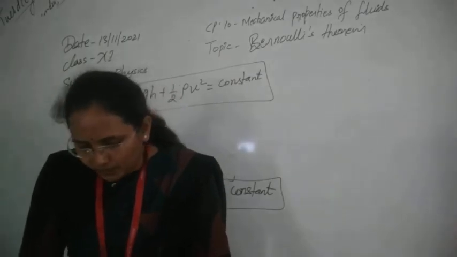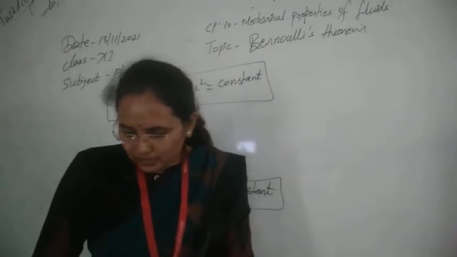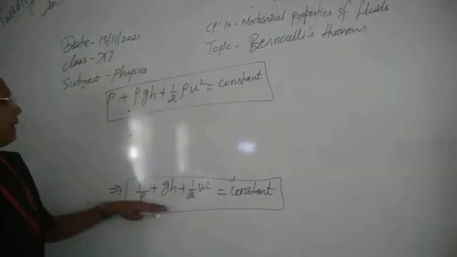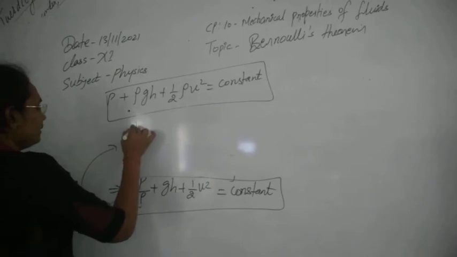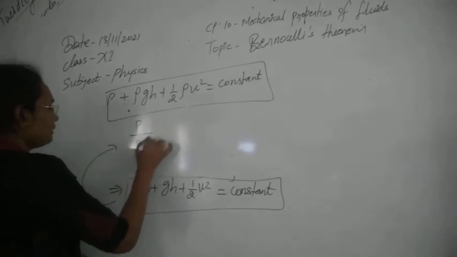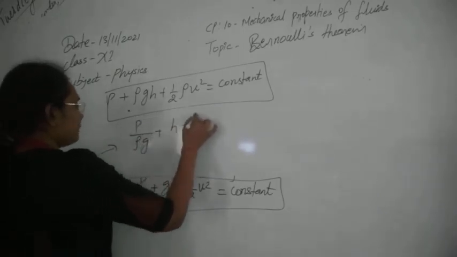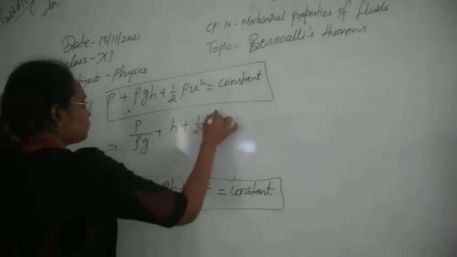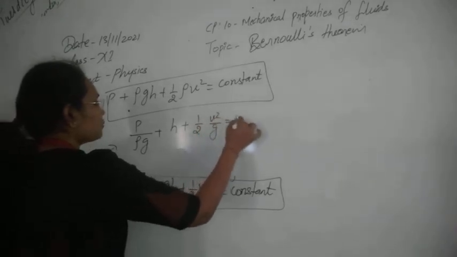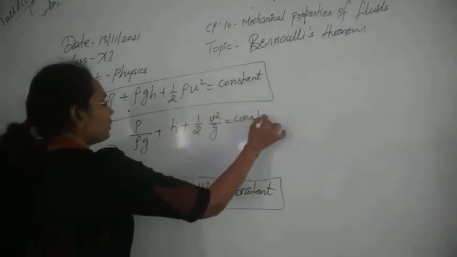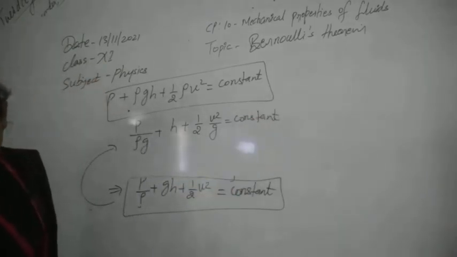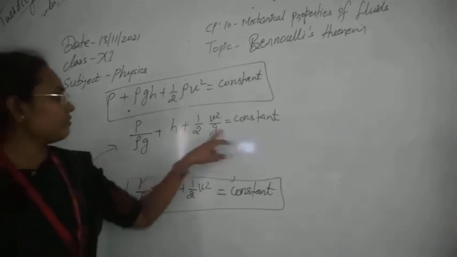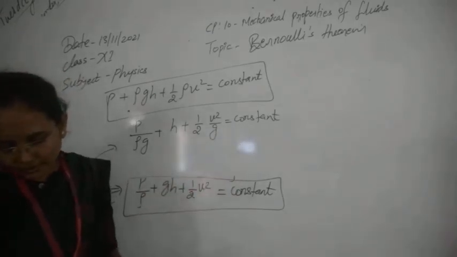The first form: if we divide this whole equation by g, we get P upon rho g plus h plus half v square by g. This will also be constant because g is already constant. So this is another constant we will have, and we can also have this form.